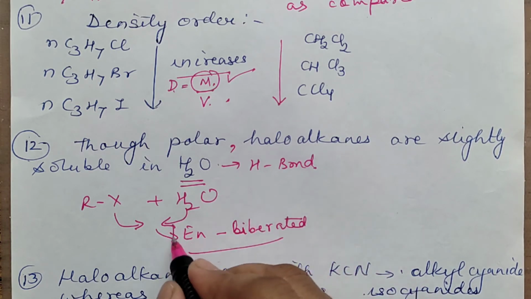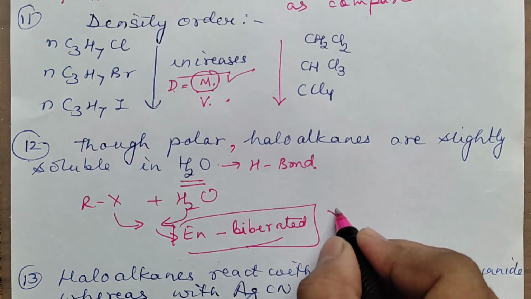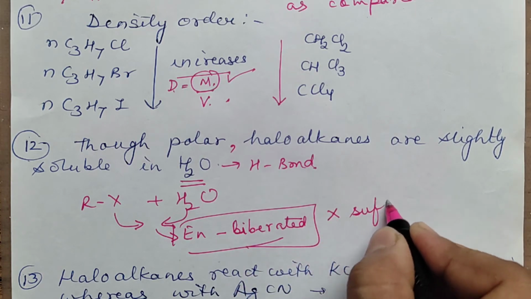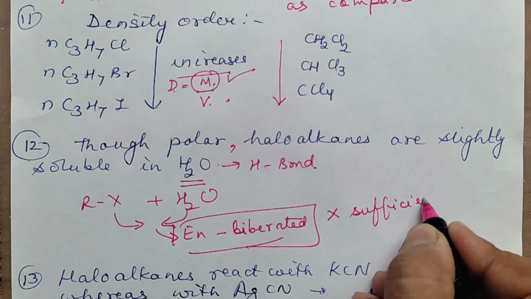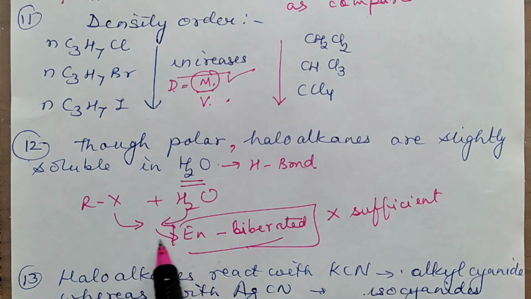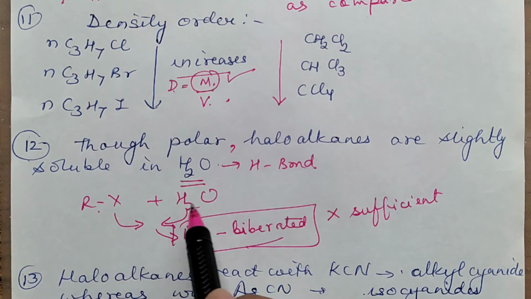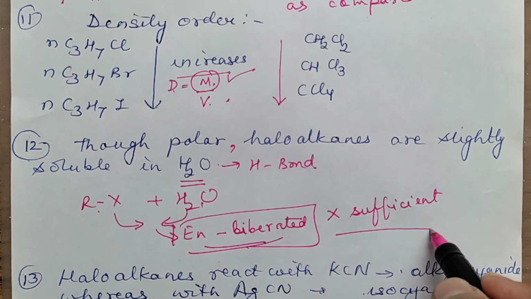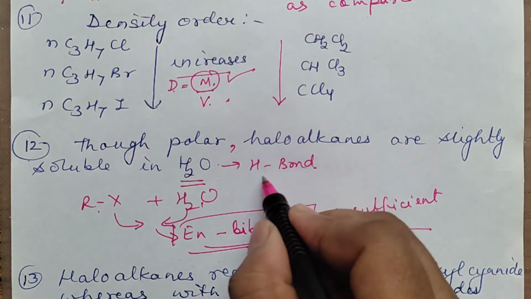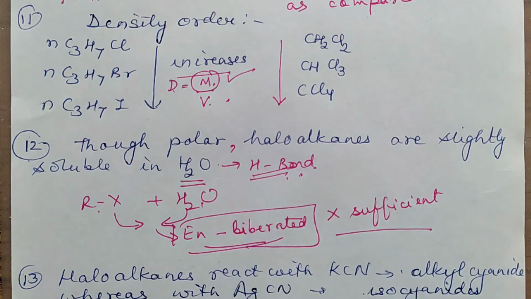The energy liberated is not sufficient. Which energy liberated are we talking about? Energy liberated by setting up attractions between alkyl halide and water. This energy liberated is not sufficient to break existing H bonds in water.